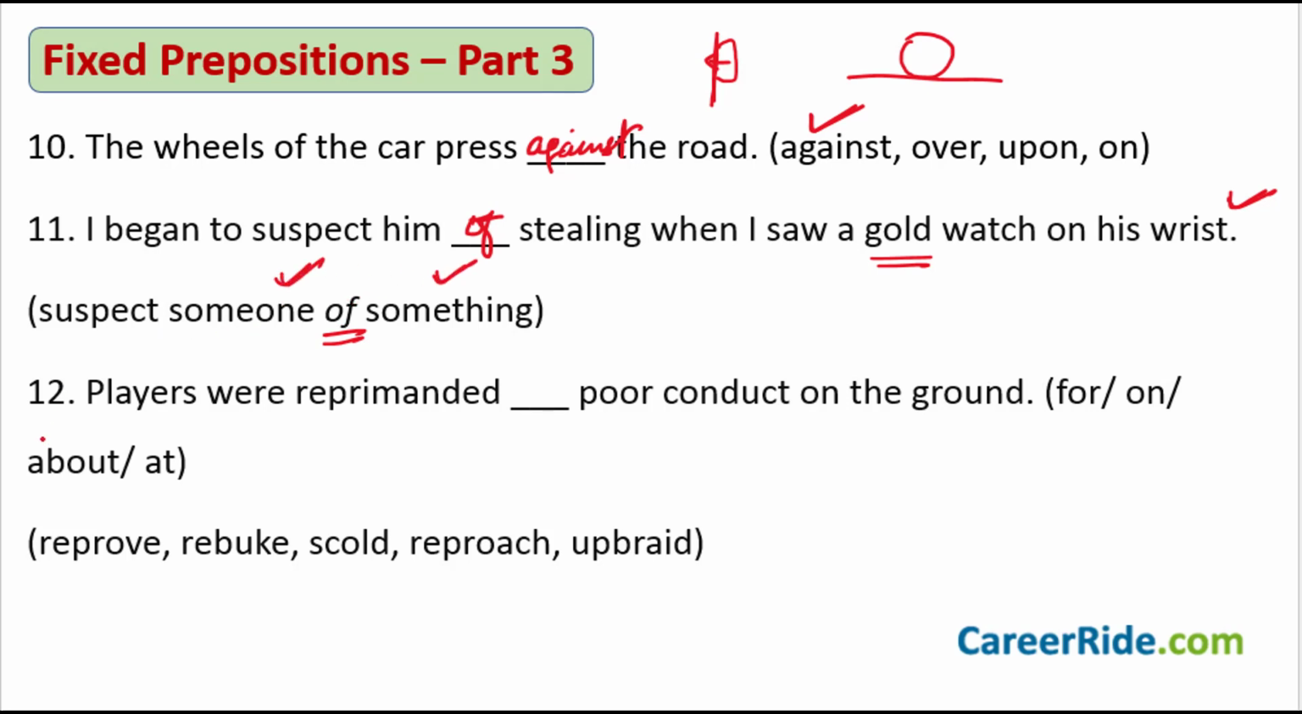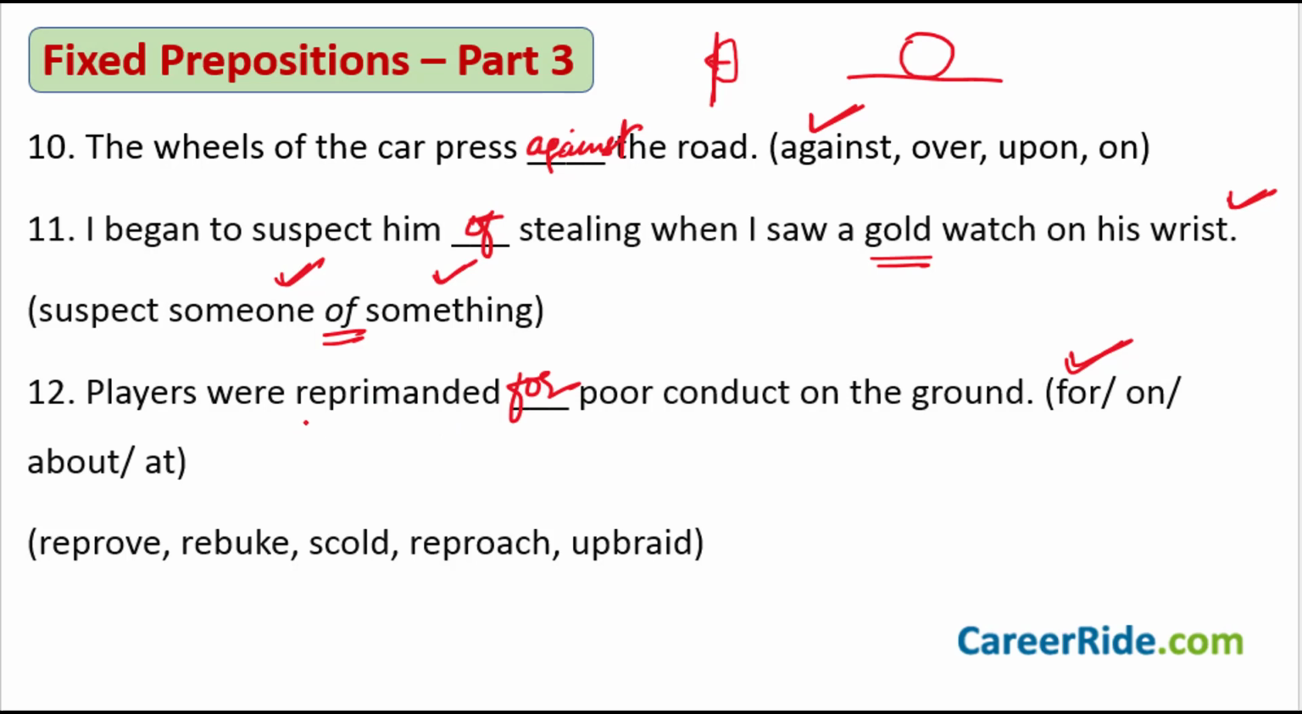Okay. Sentence number 12. Players were reprimanded dash poor conduct on the ground. There were some players playing some game on the ground and they did not conduct themselves well. So they were reprimanded. Reprimanded for the poor conduct is what you say. You don't say they were reprimanded on poor conduct on the ground. No. They were reprimanded for the poor conduct.